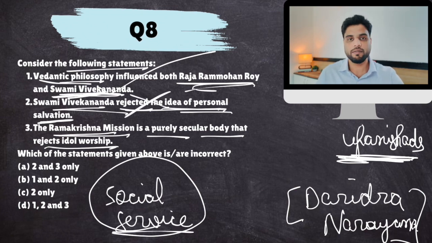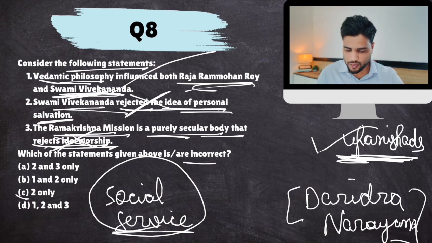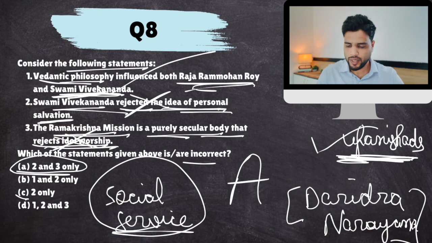Ramakrishna Mission, founded by Swami Vivekananda, was purely a secular body? Not at all. It supported Vedantic philosophy and it did not reject idol worship. In fact, Ramakrishna Paramhans was himself a priest. So this is false. Which are incorrect? 2 and 3 are incorrect. A. Only 1 is correct. Okay. Next.